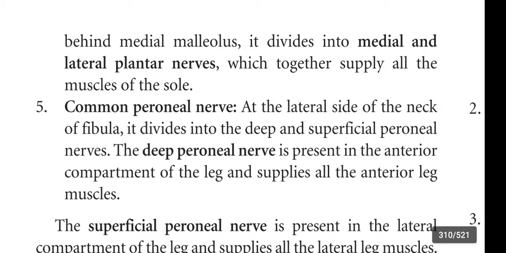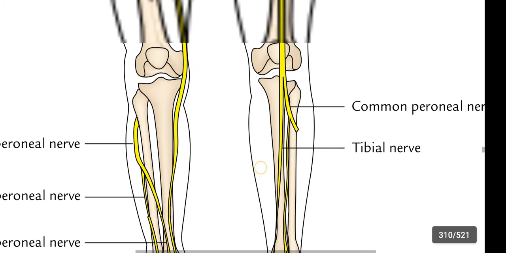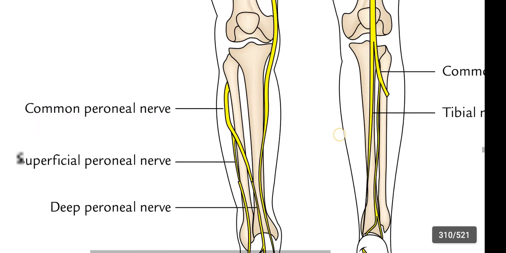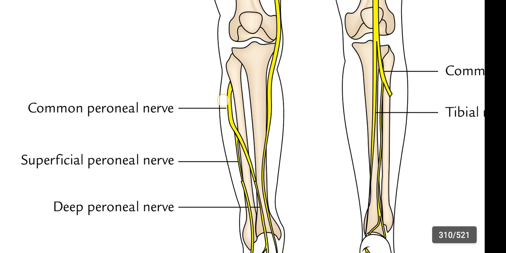At the lateral side of the neck of the fibula, this is the common peroneal nerve. This is the lateral side, this is the medial side.